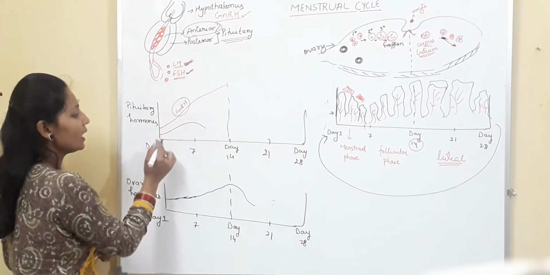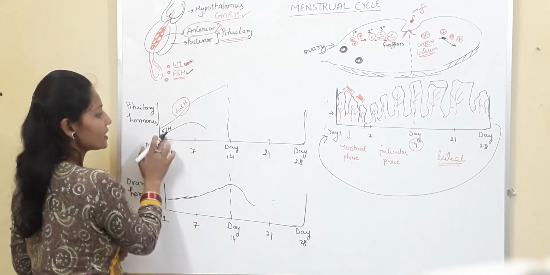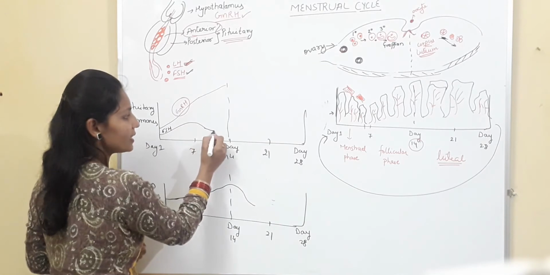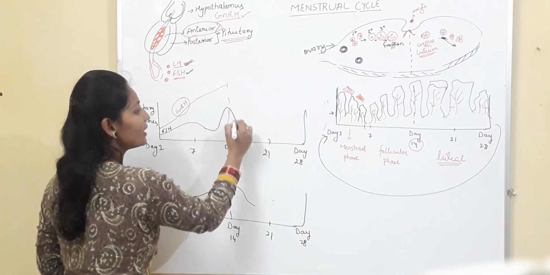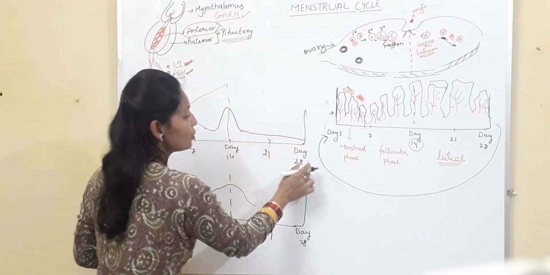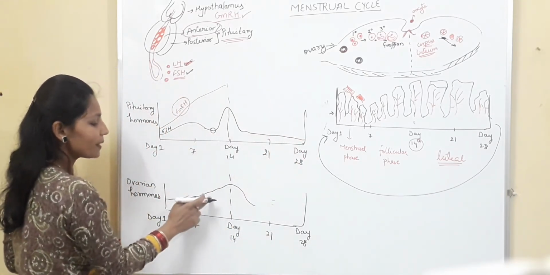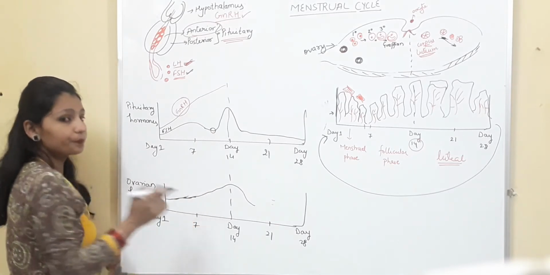That's why you will see here that this is FSH and the level of FSH first increases and then it decreases and then it again increases on day 14 and then it again decreases till day 28. Now this decrease is due to the presence of this estrogen.